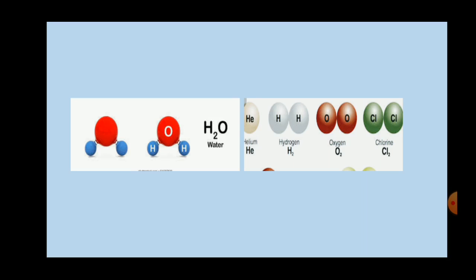It is a combination of two or more atoms of different elements: hydrogen and oxygen are different atoms of different elements. So a molecule has atoms of the same element, and a compound has atoms of different elements. So this is the picture.